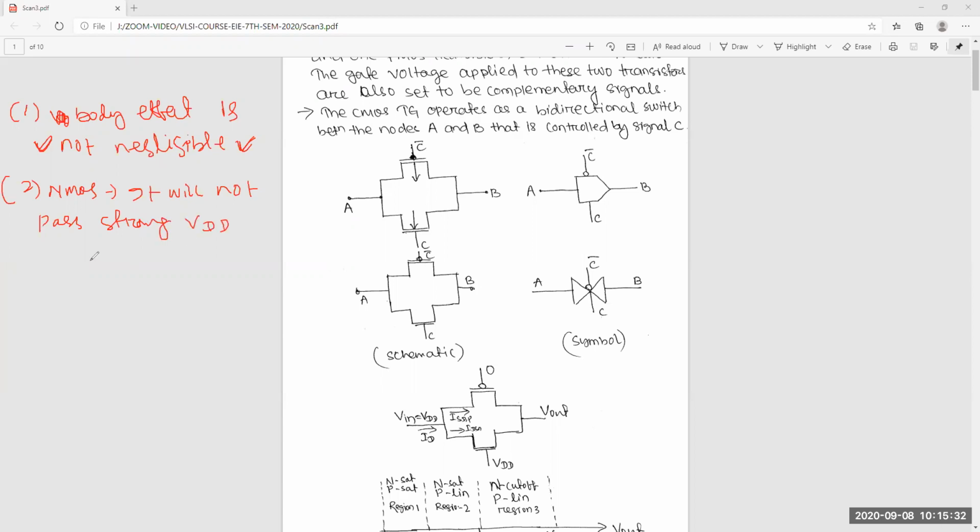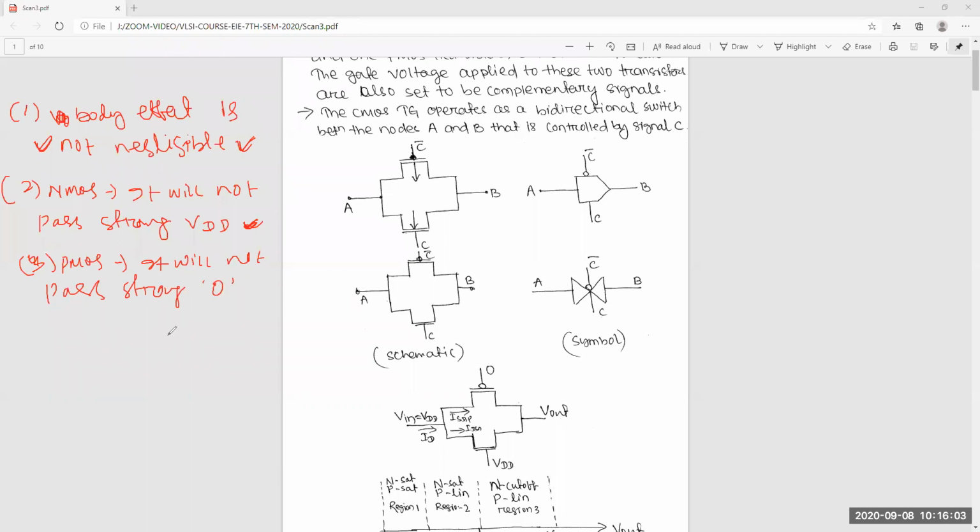If you give the input as VDD, you will not get VDD at the output, but somewhat less than VDD. Similarly, the PMOS will not pass strong 0.